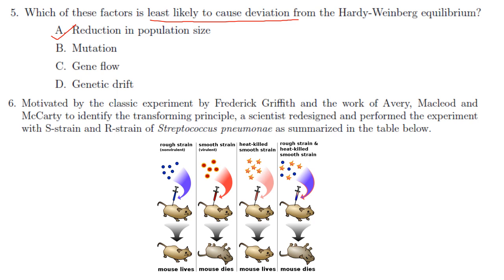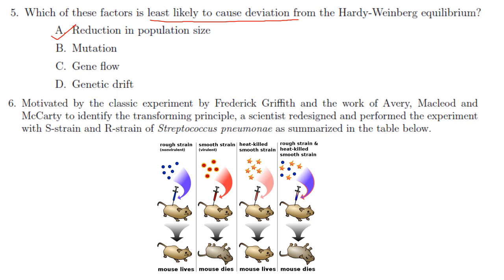Then next one. Motivated by the classical experiment of Frederick Griffith and the work of Avery, MacLeod and McCarty. Frederick Griffith was the one who found the transforming principle, and Avery, MacLeod and McCarty conducted the experiment again and found that the transforming principle is nothing but DNA. To identify the transforming principle, a scientist redesigned and performed the experiment with S strain and R strain of Streptococcus pneumoniae as summarized in the table below.